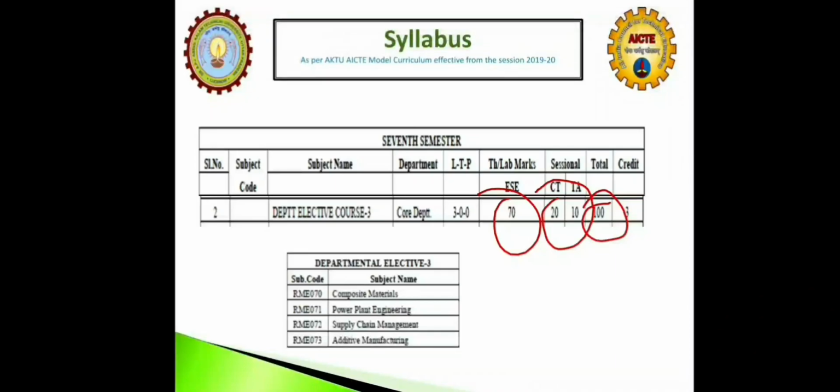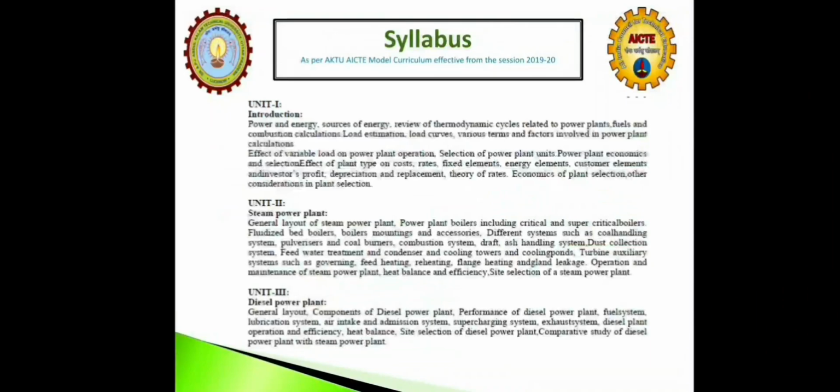Now, the syllabus. Like all your previous subjects, this subject has 5 units. Unit 1 is introduction, which includes basically 2 parts. Part 1, review of basic thermodynamics and some important definitions, which is very important to understand power plant engineering. Part 2, load curve. This topic is new for all the students and very important to understand power plant engineering in a better way. I will also focus on this topic more.